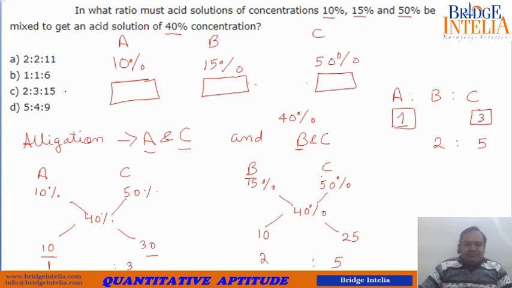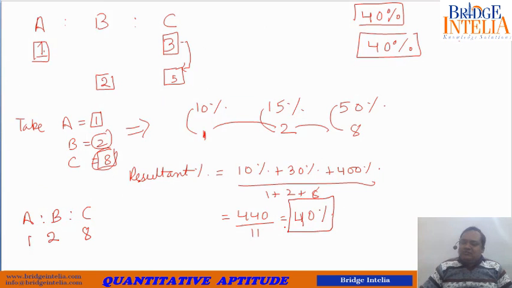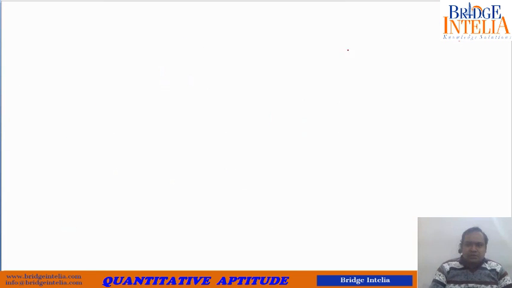But you will see that this answer is not in the solution. We have even verified mathematically that if you take this much of A, this much of B and this much of C, you get the final answer. You get what you desired. But there is a catch, there is a problem. Let's understand what that problem is.